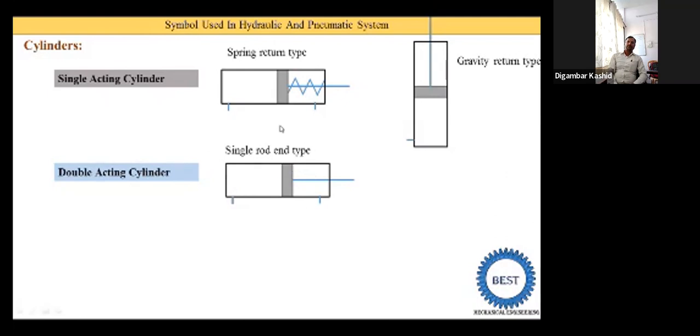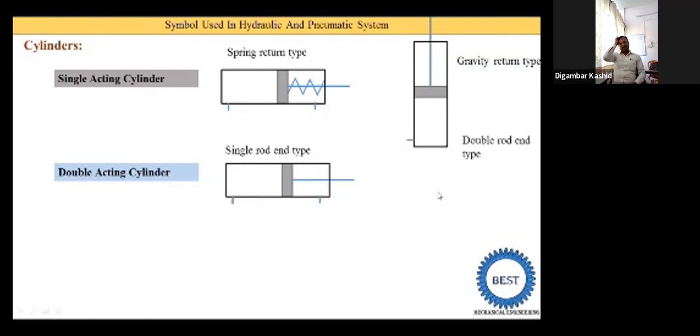And it is a single rod end type, which means only one connecting rod is used. It is also called the piston rod. When the piston moves from left to right, oil is supplied from this port, and the oil present on the right side of the piston is removed from this port. Similarly, when the piston moves from the right end to the left end, the oil is supplied from this port and exhausted from this port.